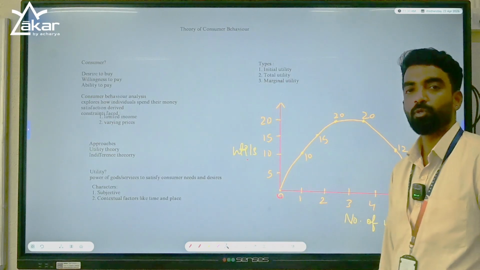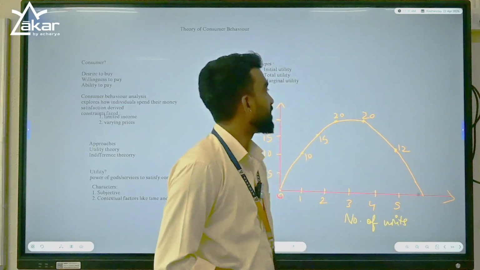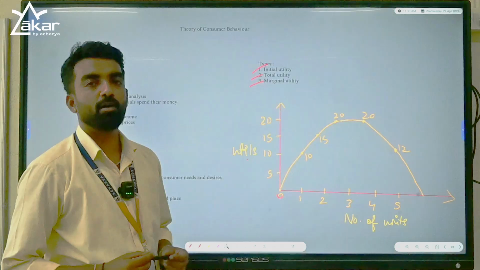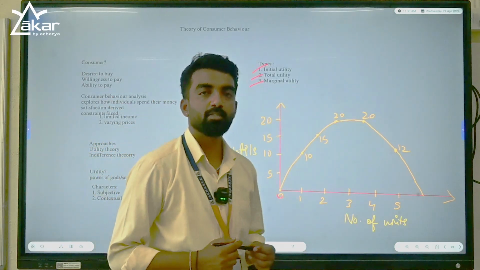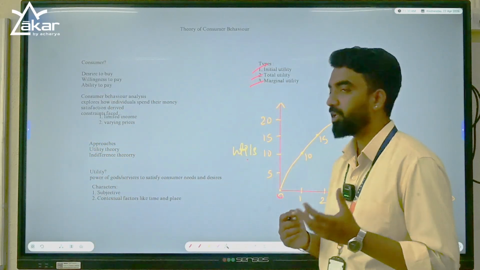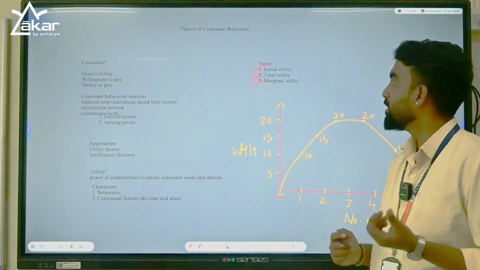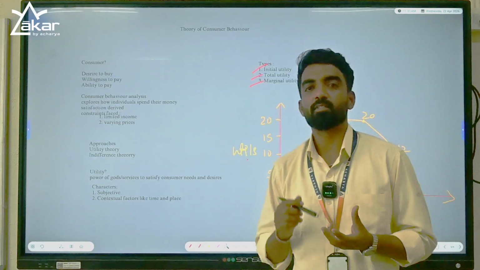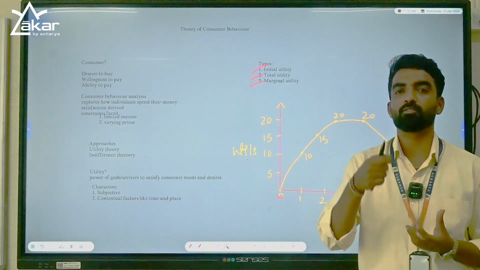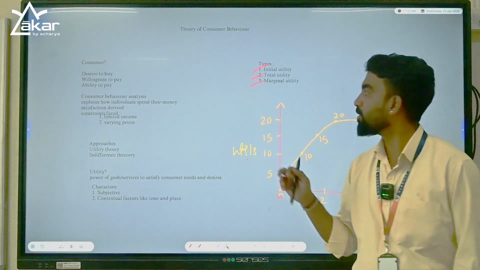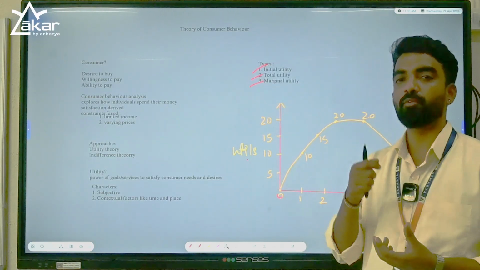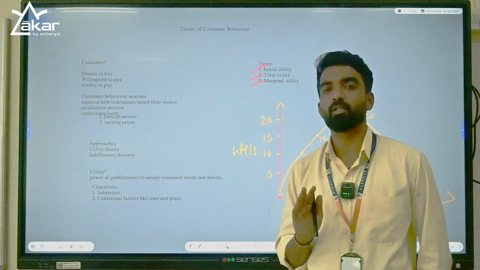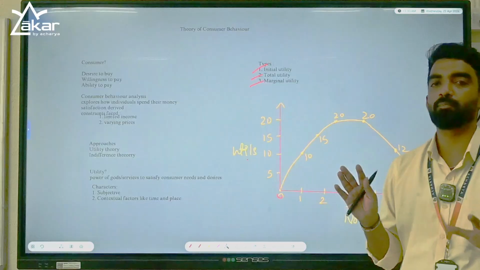Now there are different types of utility. One is initial utility, total utility and marginal utility. What is the meaning of initial utility? Initial utility means the utility or the satisfaction derived from the consumption of first unit. Let's say you are eating a cup of ice cream. The satisfaction which you derive from the first scoop or the first spoon, that is called initial utility. You will say by eating first spoon, I will give the utils of 20. Let's say I am happy with that.